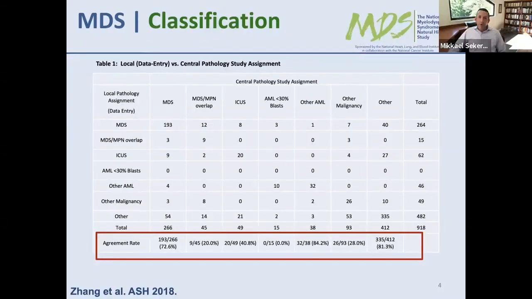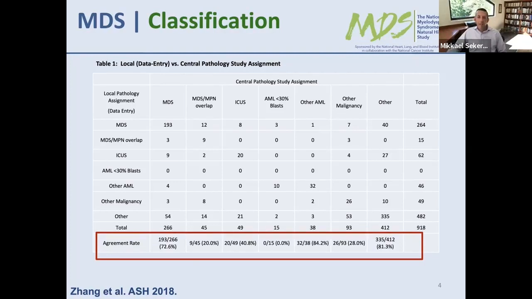Why is this important? Well, this is a study that we've done through the National Heart, Lung, and Blood Institute National MDS Natural History Study, which has been going on for some years now, where we are collecting information on patients with a suspected MDS diagnosis at the time they're about to undergo their initial bone marrow biopsy.